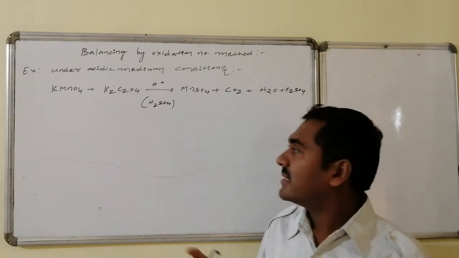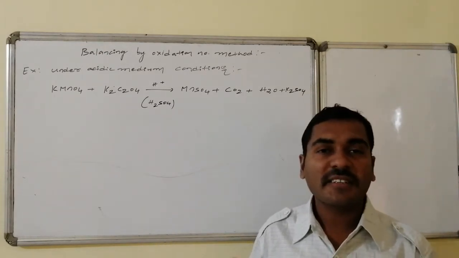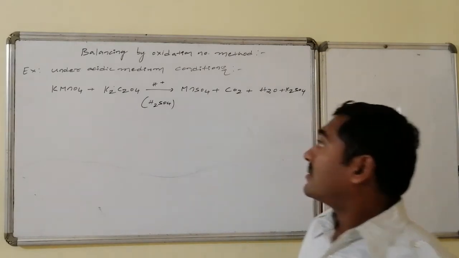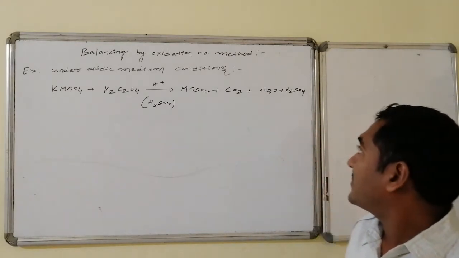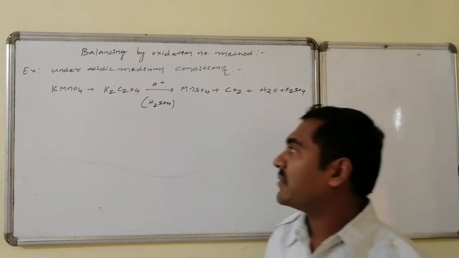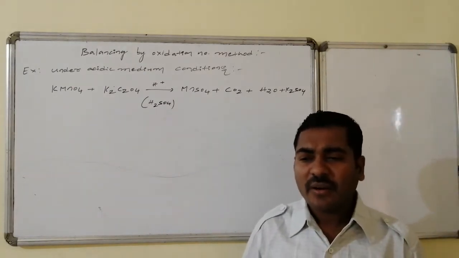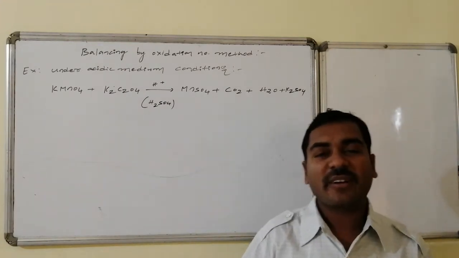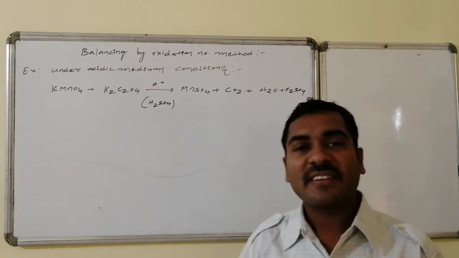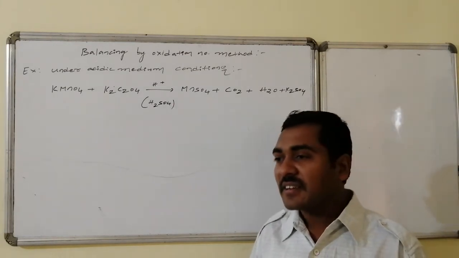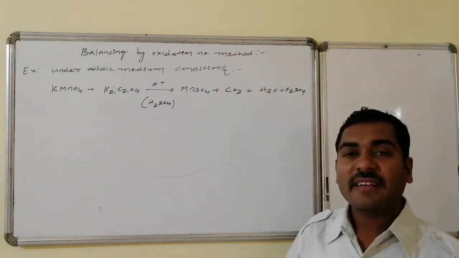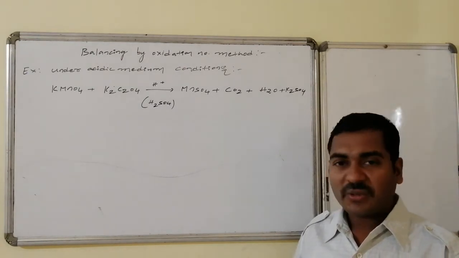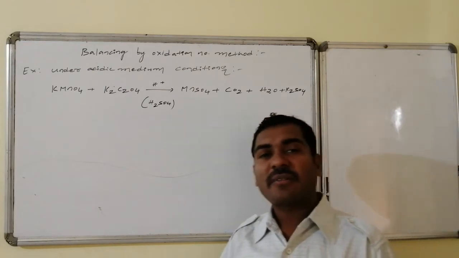Under sulfuric acid condition, the reaction results in manganese sulfate, followed by carbon dioxide as well as water, and potassium sulfate formation takes place. Now, as far as the reaction is concerned, the reactants potassium permanganate and potassium oxalate, in presence of acidic medium, that is sulfuric acid, lead to the formation of manganese sulfate, carbon dioxide, water as well as potassium sulfate. This is the total molecular form of the equation.